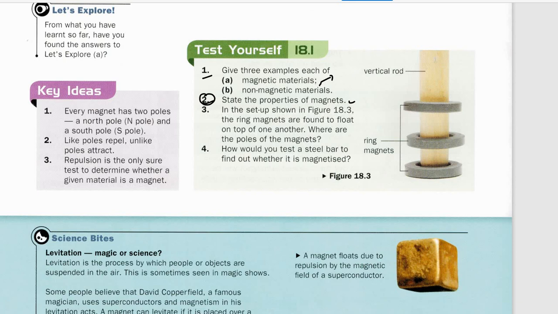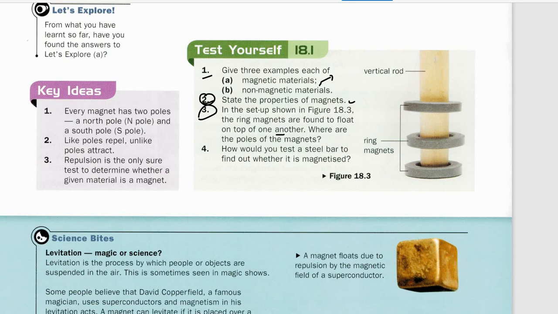This is very simple. Coming to question number 3. This is a set, and they want to know how the poles of these magnets are organized. A very important clue here is that the ring magnets are found to float on top of one another, meaning every one is floating. Floating means it's basically repulsion.